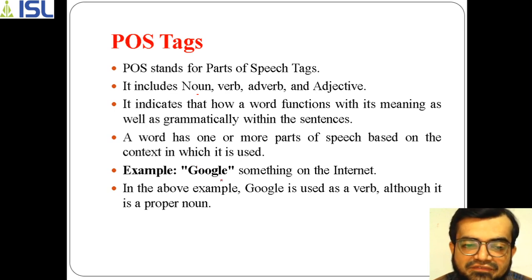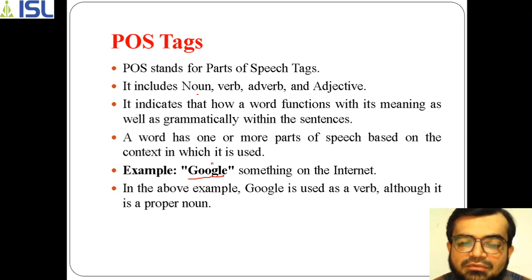For example, if I have taken here Google, something on the internet, so you can observe in the given example that Google is used as a verb. Although it's a noun, because Google is the name of a company, so you can say it is a noun, right? But here we are using it as a verb, because it is using Google to perform something on the internet.